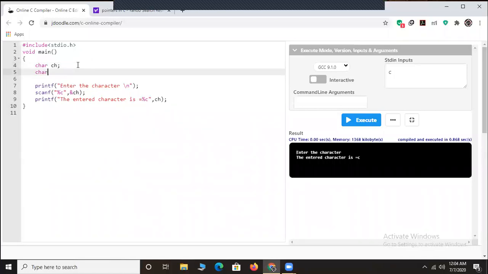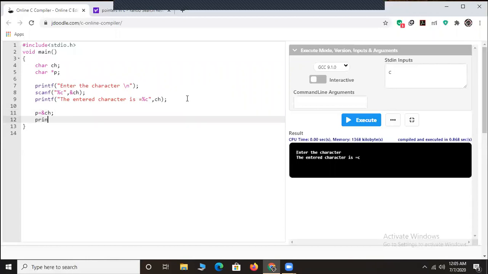I'll declare a pointer p. What I will do to the pointer p, I will add the address. I'm so sorry. To this pointer p, I will add the address of the character variable that I have created. Now just listen carefully, friends. I have declared here p equals ampersand followed by ch.